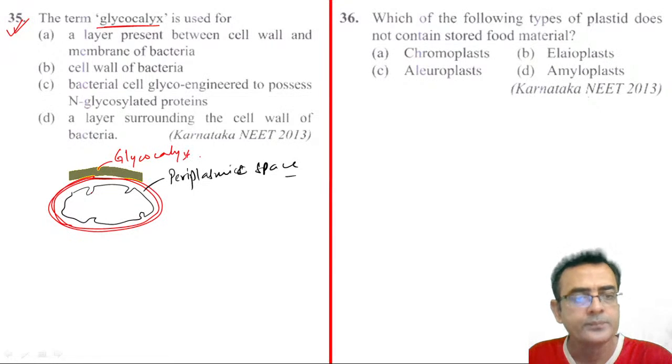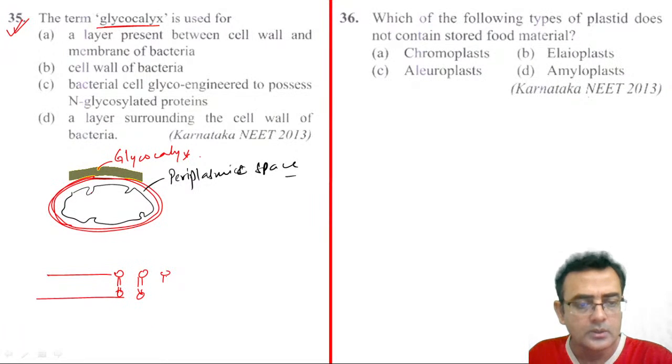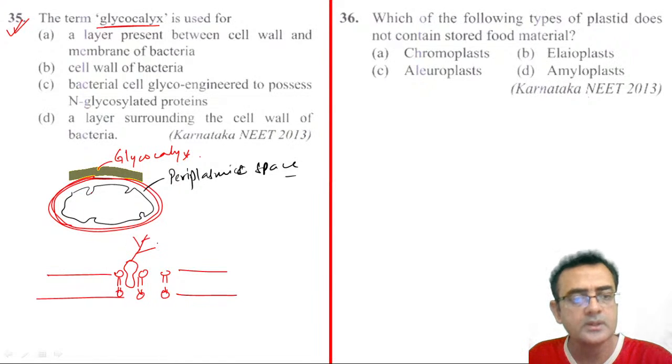This is one thing. And another thing we learned in the cell membrane. Suppose this is the cell membrane, right? I am making here. This is the cell membrane, right? So what we studied in the cell membrane, the proteins are there. Suppose these are the proteins, right? And the proteins are having carbohydrate residue on the surface. This is also called glycocalyx. Now you read the choices and fish out the answer.